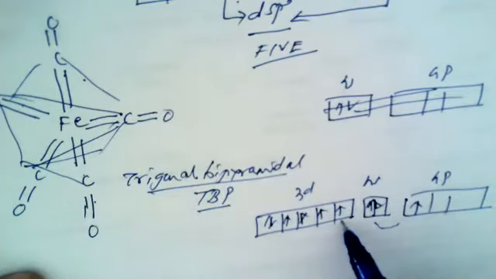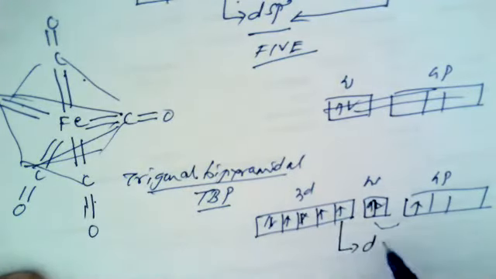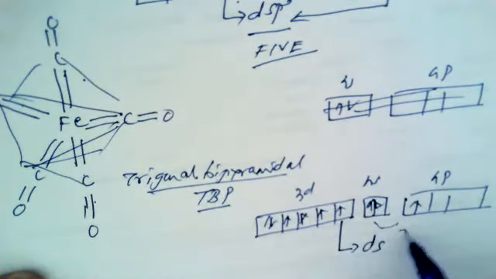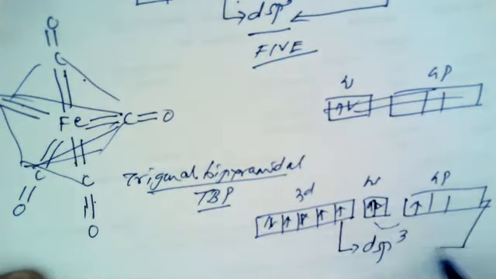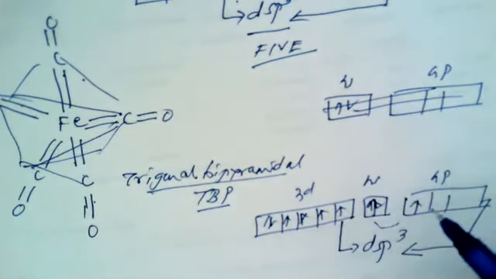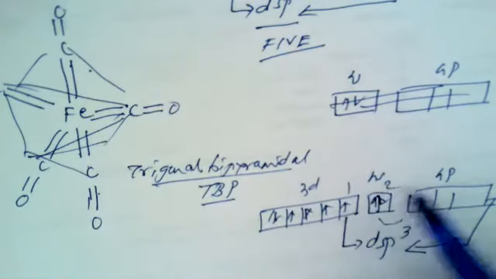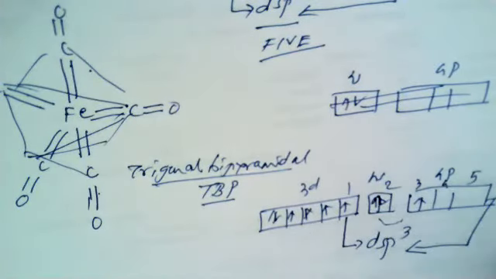Now here, one 3d orbital, one 4s orbital, and three 4p orbitals undergo dsp3 hybridization: first, second, third, fourth, and fifth.